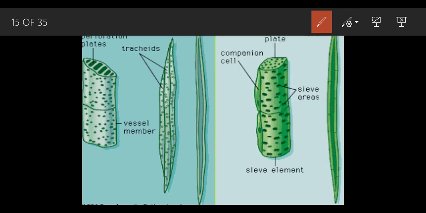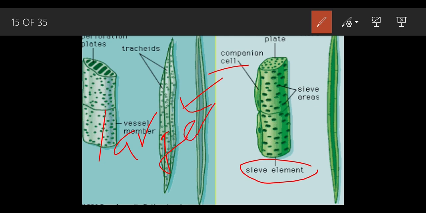Now, the companion cells and sieve tubes both help in the conduction. Why? What is the need of this companion cell? See, sieve elements can carry the food, right? Then what is the need of this companion cell? Companion cell is quite larger in size, and the sieve elements are quite shorter in size.